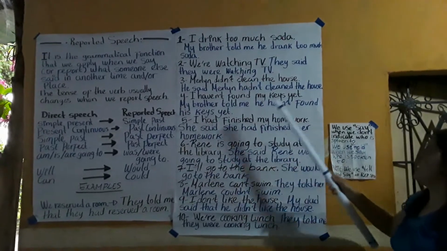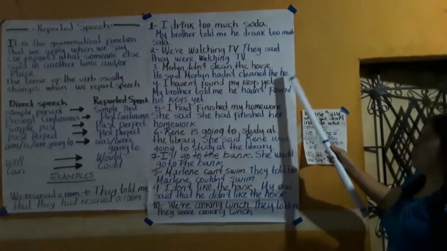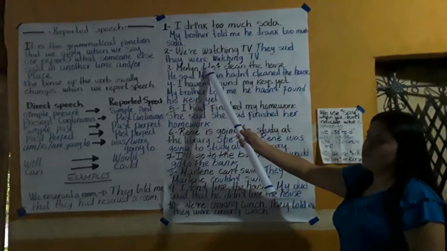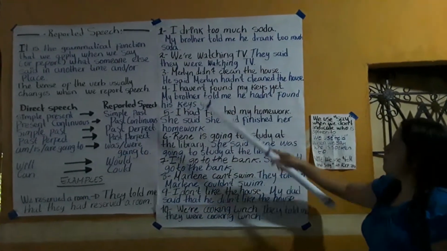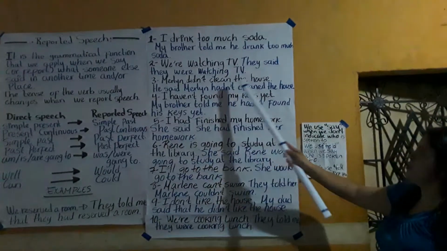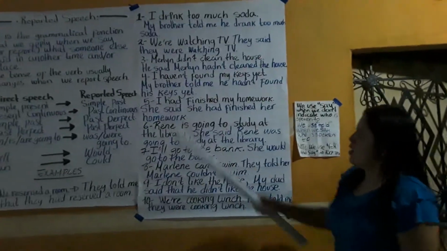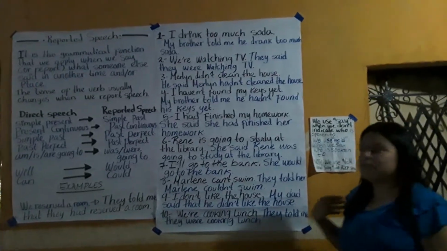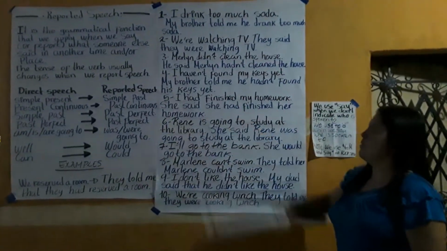Number 3. "Marilyn didn't clean the house." "He said Marilyn hadn't cleaned the house." Here is simple past. We are using didn't, and the verb is in the base form. But here it changes to hadn't cleaned, the past participle of the verb clean. Why do we use he said? Because I can say that my father said this, not to me. That's why I use said.